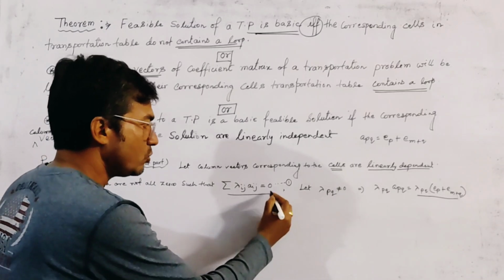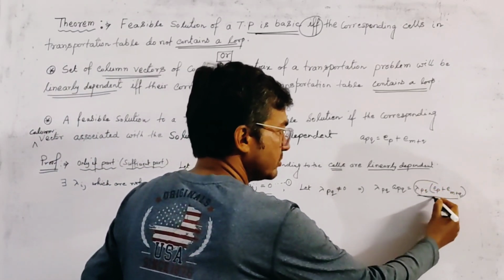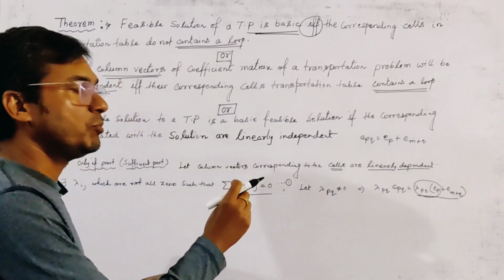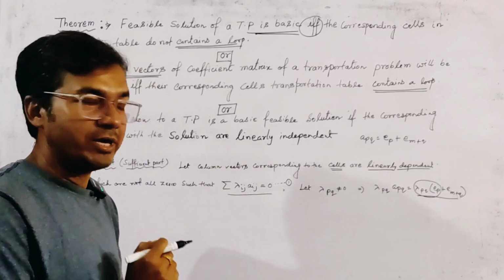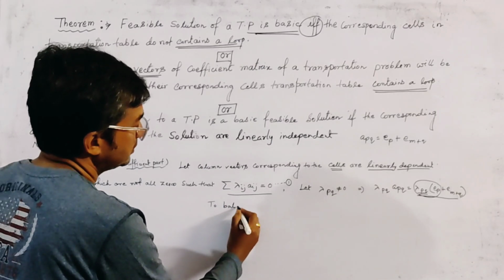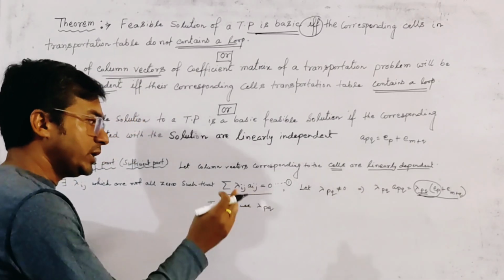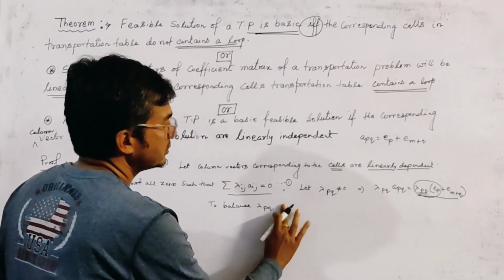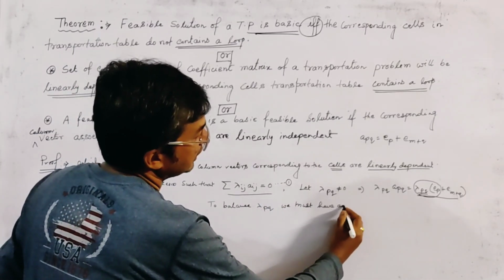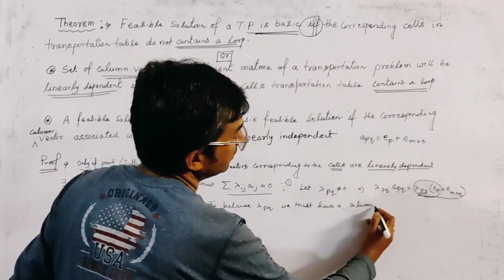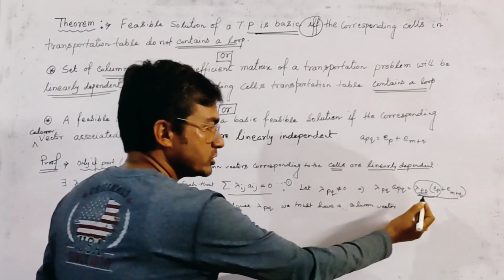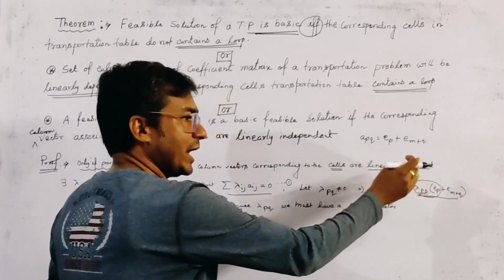Now since the result is 0, to balance the first term, lambda pq into Ep, where Ep has only one component 1 and the other components are 0, we must have a column vector corresponding to the pth row, because this is Ep, which has 1 in the pth row.